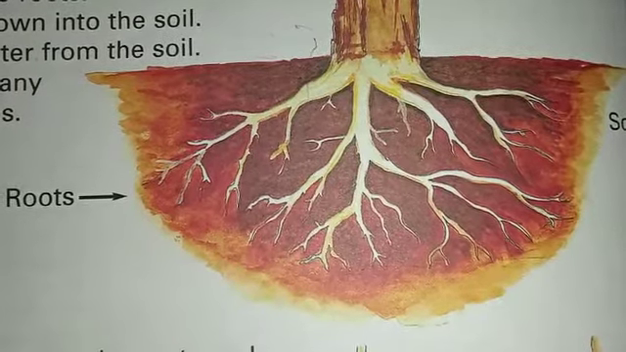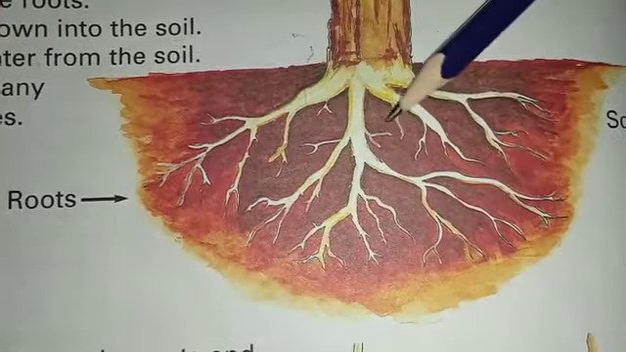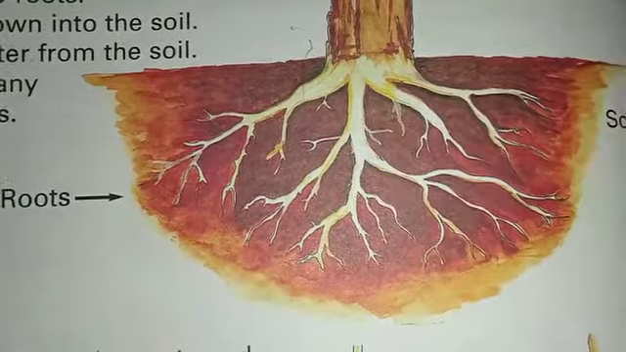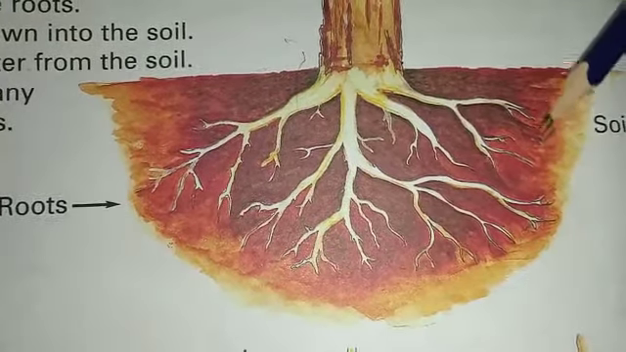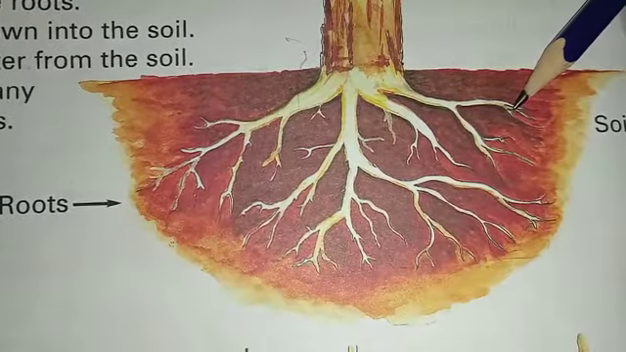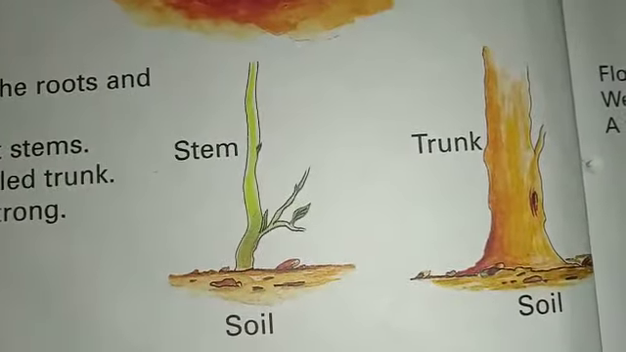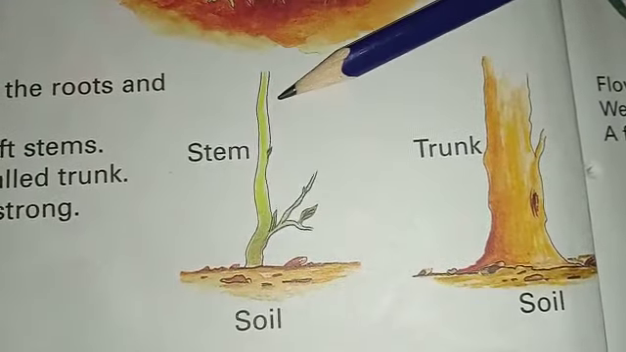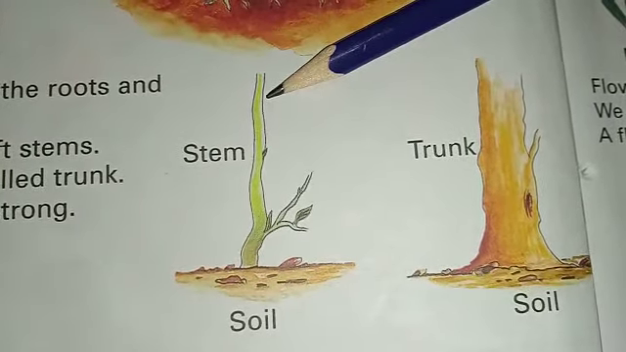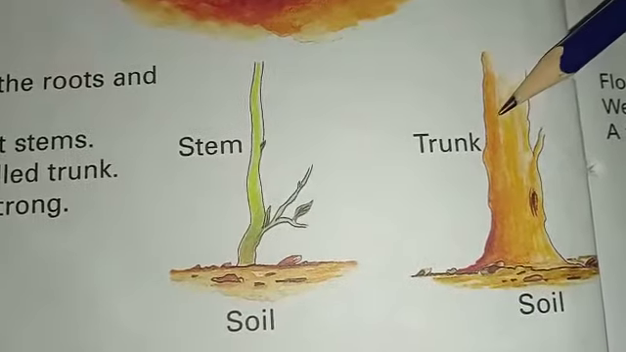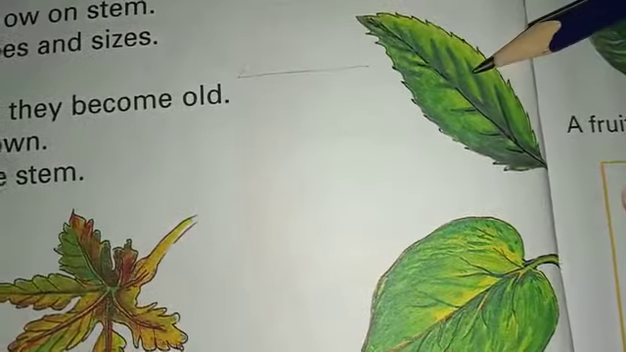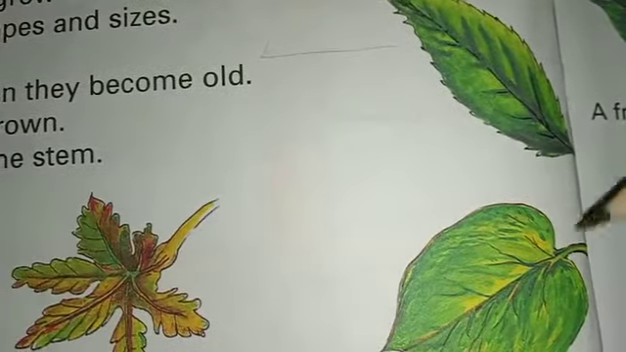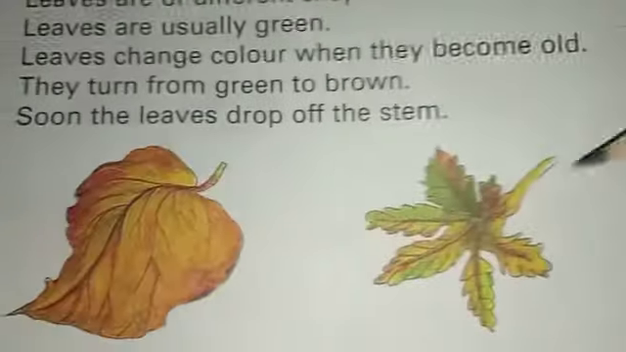Firstly, the roots. Roots are basically present underground in the soil and supply nutrients, water and minerals to the whole plant. Next is stem. Some plants have soft stem while others like trees have hard and rigid stem known as trunk. Then we have green leaves of different shapes and sizes, but they change color to brown when they grow old.